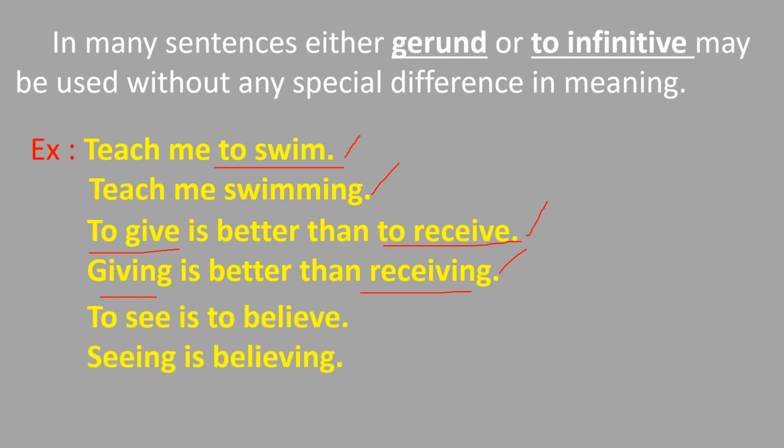Next one. To see is to believe. To see is a to infinitive. To believe is a to infinitive. Instead of to see and to believe, we can replace those with seeing and believing. So the answer is, seeing is believing. So to see is to believe is equal to seeing is believing. There is no change in meaning. Both give the same meaning.